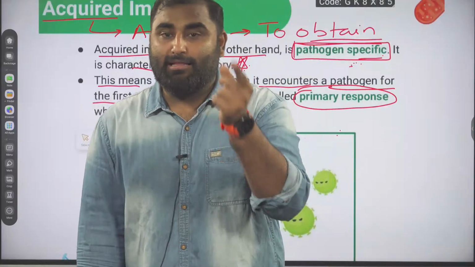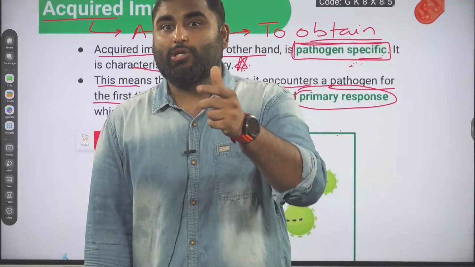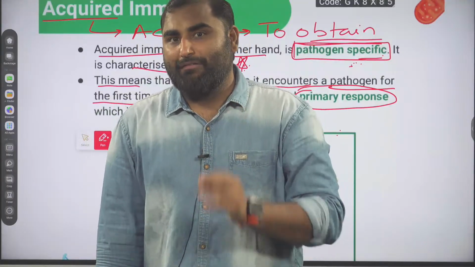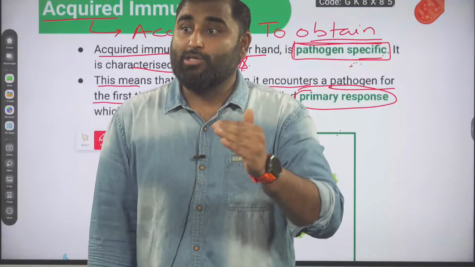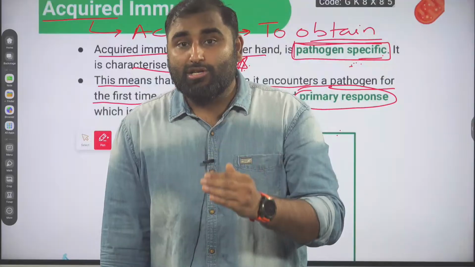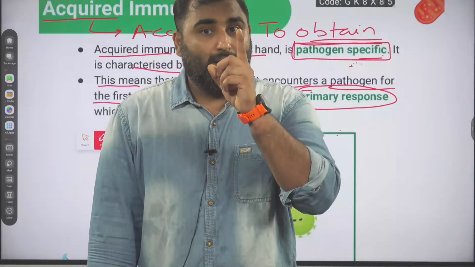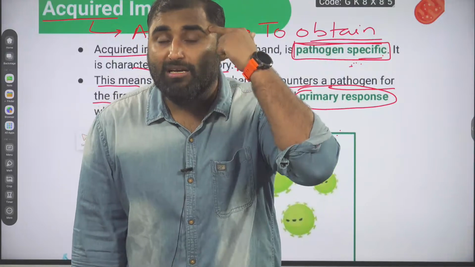Because the first response was a little slow; the army reached that place very slowly. But now, if any news comes from that area that some terrorists are coming, the second response will be very fast. Same is your immune system. The first response against the pathogen is slower, but we generate a memory.